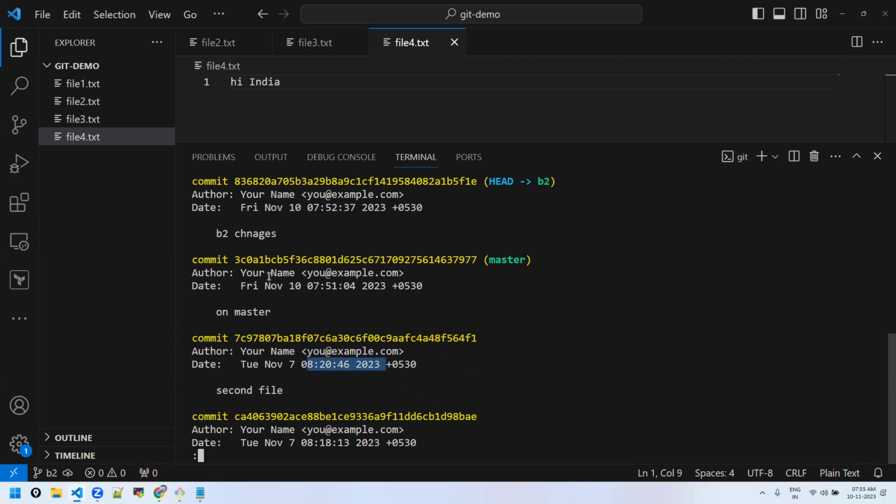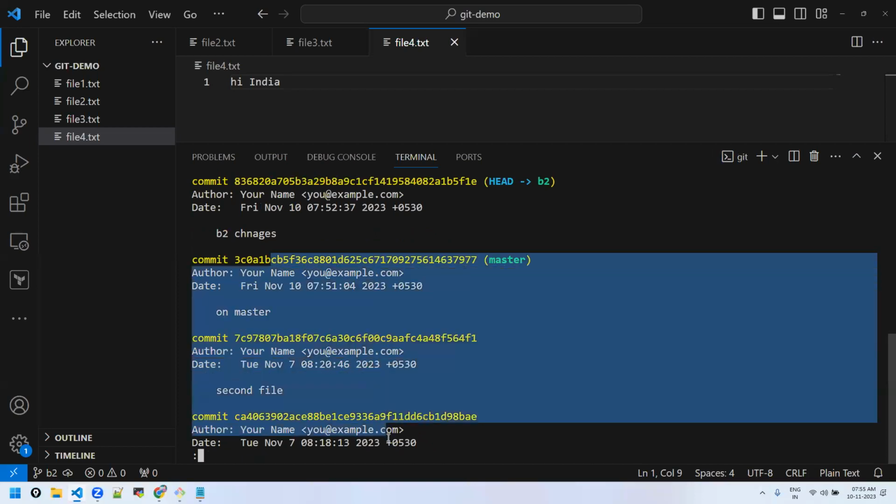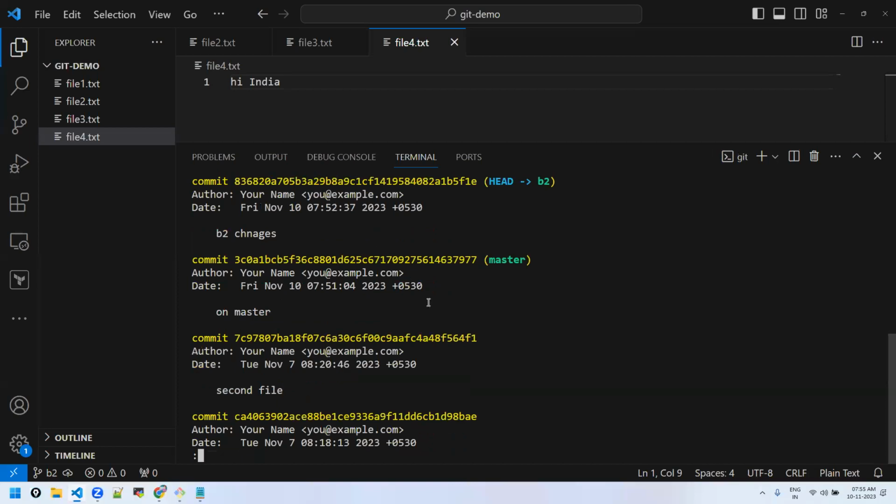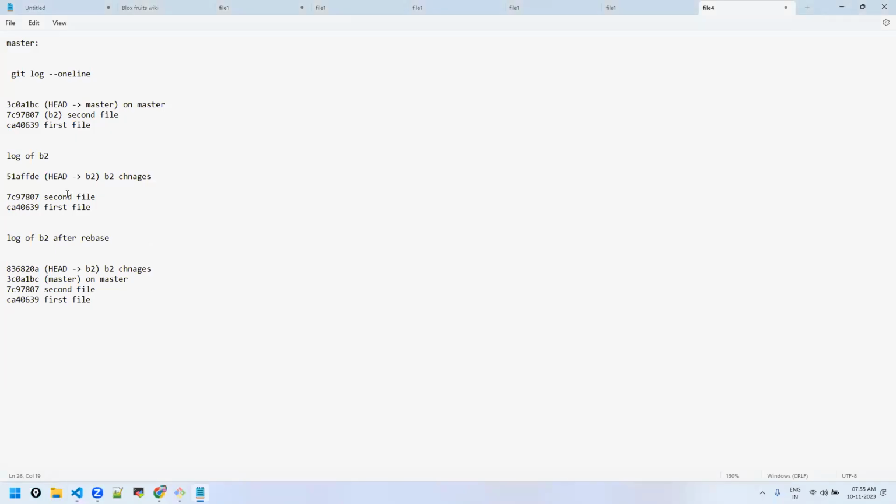Based on that, these are modified. All the child commits. Got it. Sorry, parent commits. These are all the parent commits, and this is the child commit. Okay. Got it. Here you can see that clearly. This is commit A. So the rebase commit is happening based on the timestamp, is it?